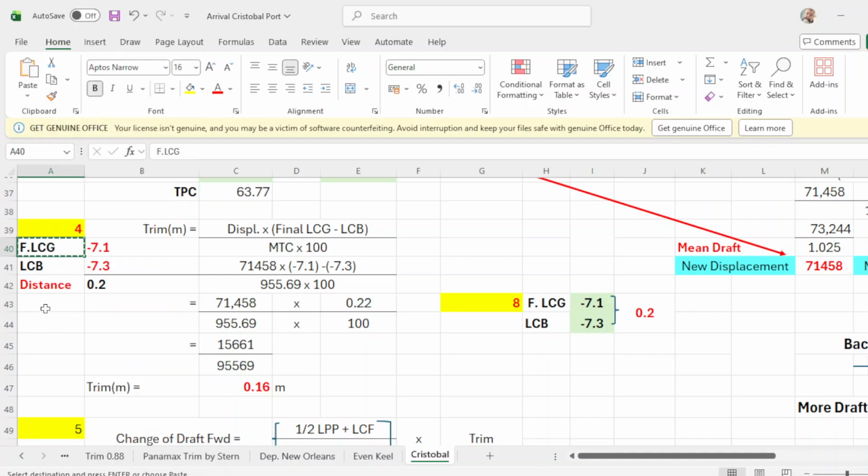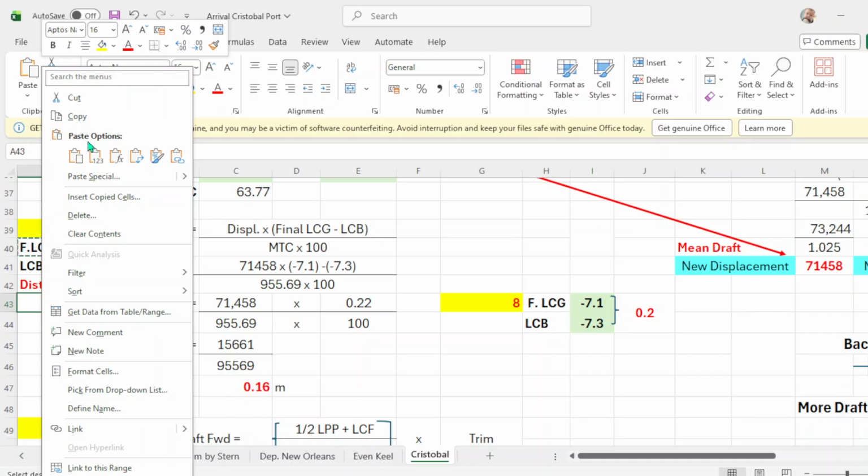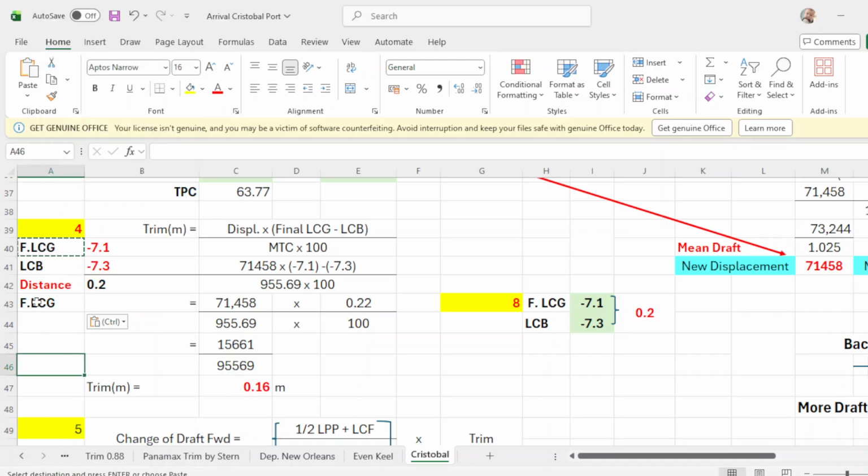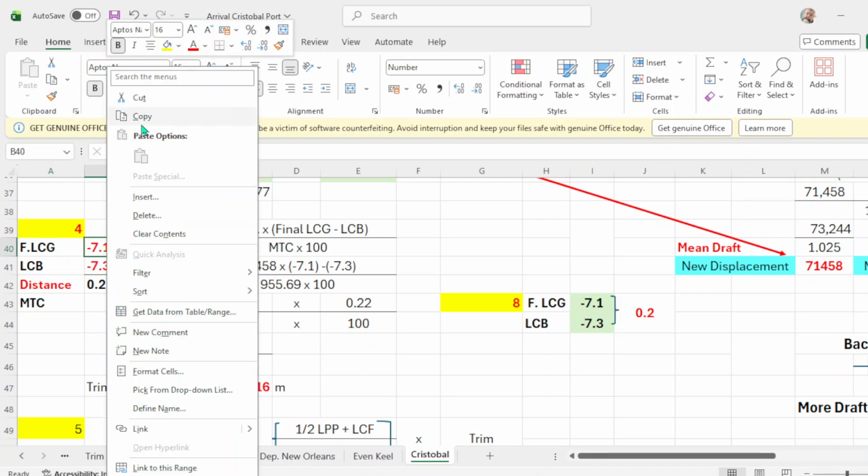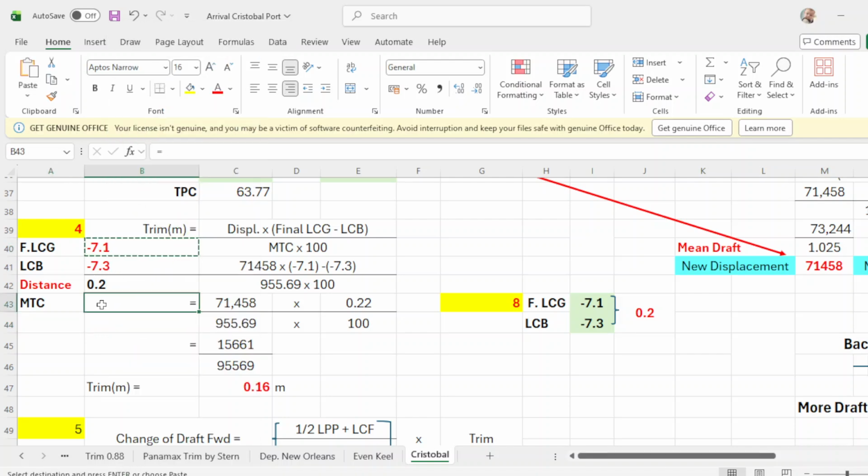Copy, paste. MTC, okay? Copy, paste. Good. Copy, paste.